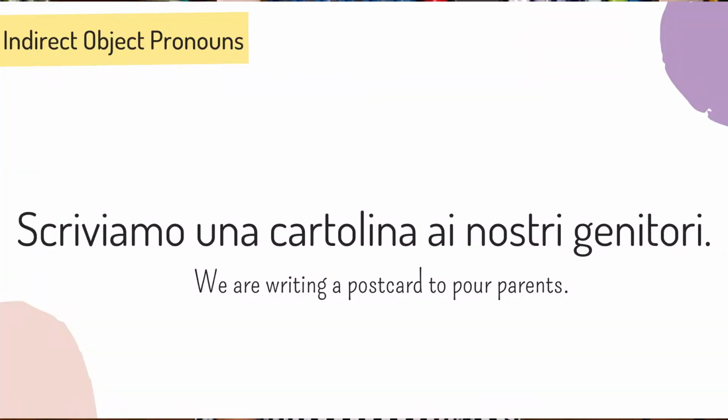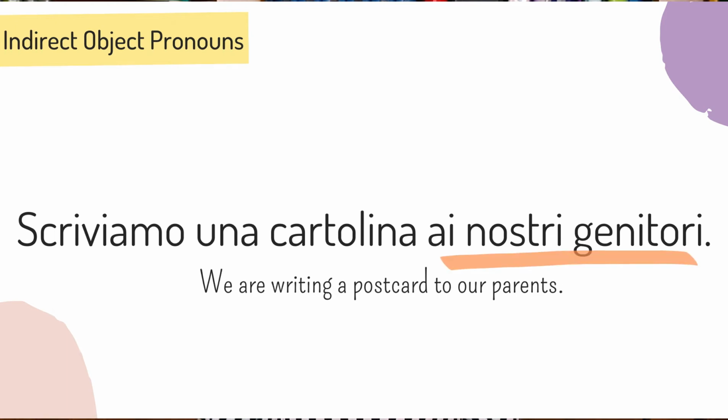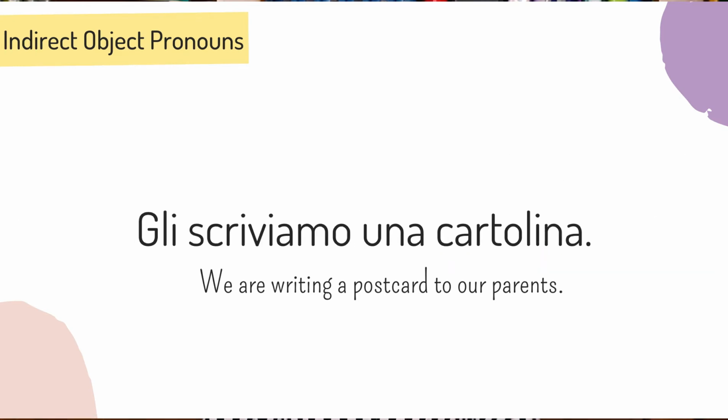Number 5. Scriviamo una cartolina ai nostri genitori. Ai nostri genitori is the indirect object in this sentence. How would you replace this indirect object? The indirect object pronoun is gli. So the sentence becomes gli scriviamo una cartolina.